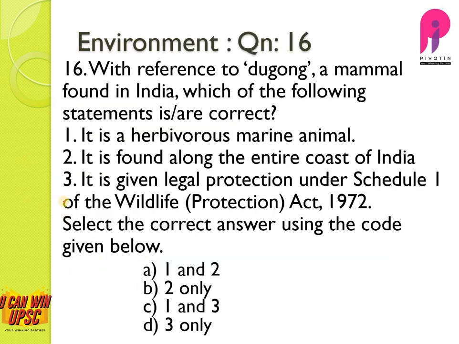Question number 16. With reference to dugong, a mammal found in India, which of the following statements are correct? It is a herbivorous marine animal. Yes, this is correct. It is found along the entire coast of India. No, this is wrong. It is given legal protection under Schedule 1 of the Wildlife Act. Yes, this is also correct. The answer to this question is C, 1 and 3.